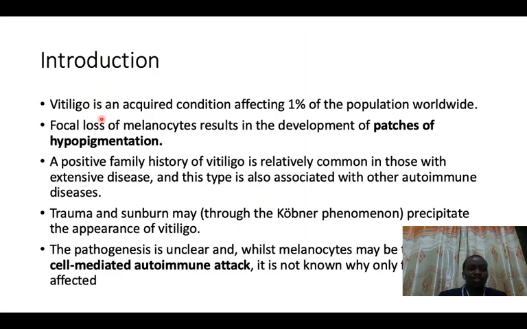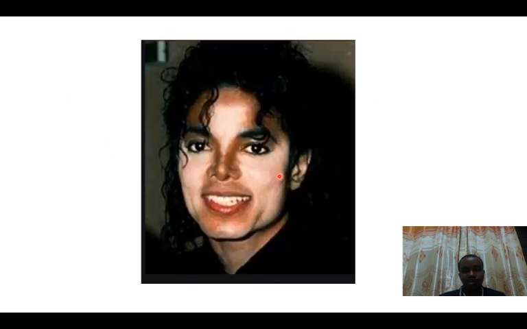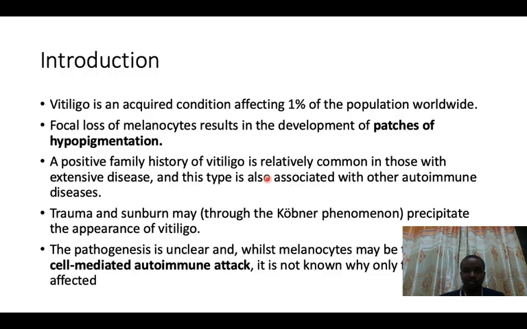So let's talk about vitiligo. Remember, it's not vitiligo, it's vitiligo. It's an acquired condition affecting 1% of the population worldwide. So it affects 1% of the population. And the focal loss of melanocytes results in the development of patches of hypopigmented regions. So remember, a macule is less than 1 centimeter, a circumscribed flat area with color change. But if it's greater than 1 centimeter, then we are talking about a patch. So in vitiligo, one will be having a patch. So patches of hypopigmentation.